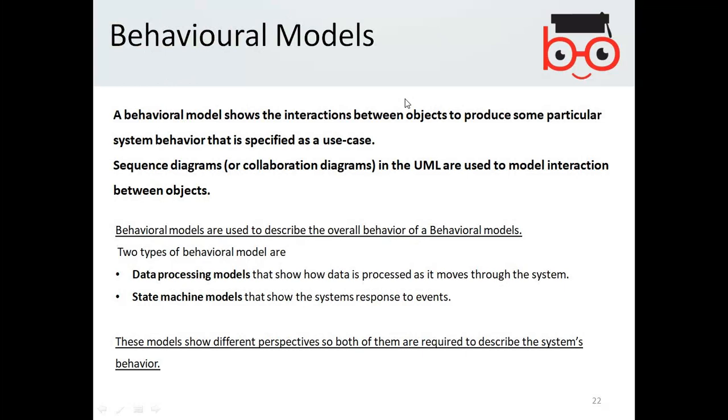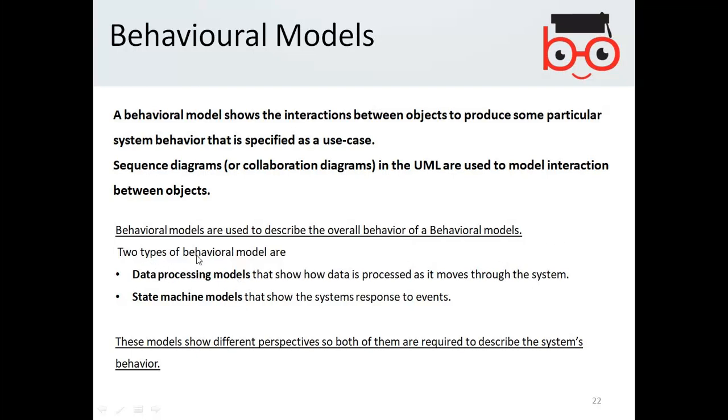Now, behavioral models are next. A behavioral model shows the interaction between objects to produce some particular system behavior that is specified as a use case. Sequence diagrams or collaboration diagrams in UML are used to model interaction between objects. So when you talk about behavioral models, you basically create sequence diagrams using UML that give you the interaction between the objects.